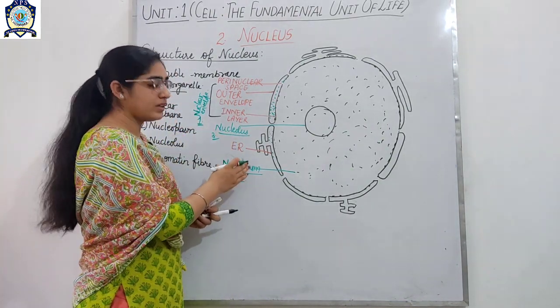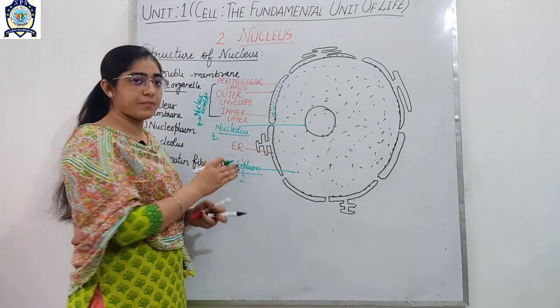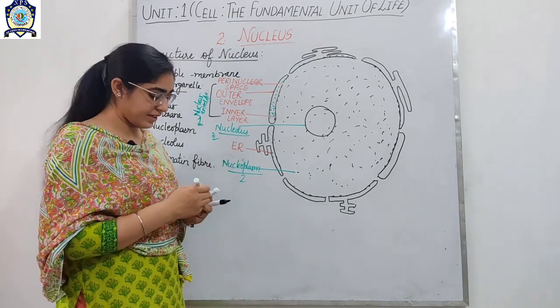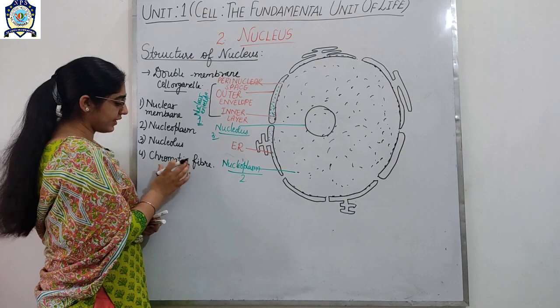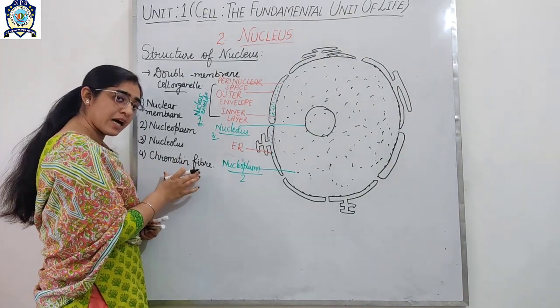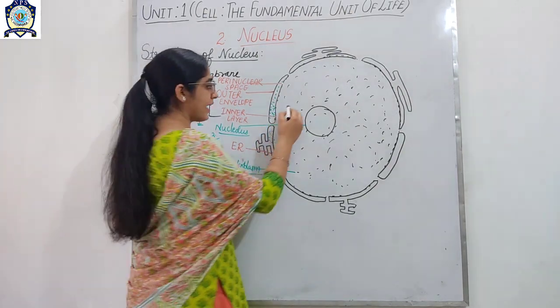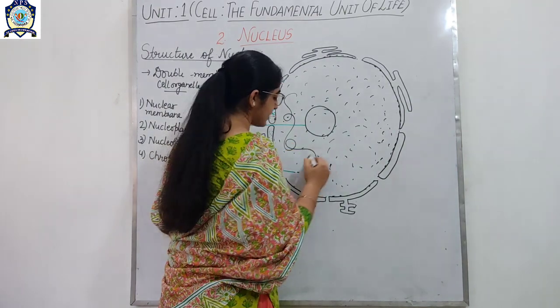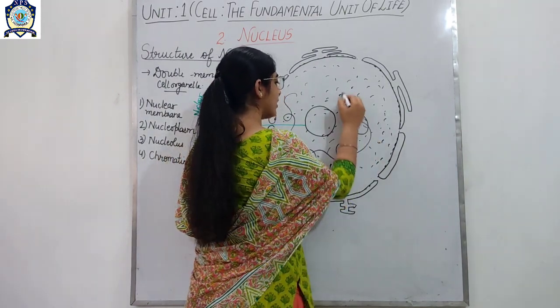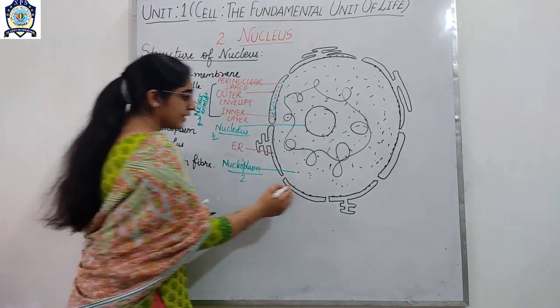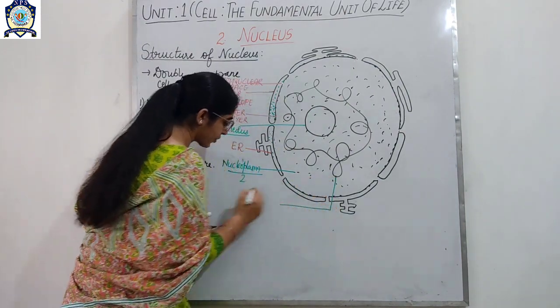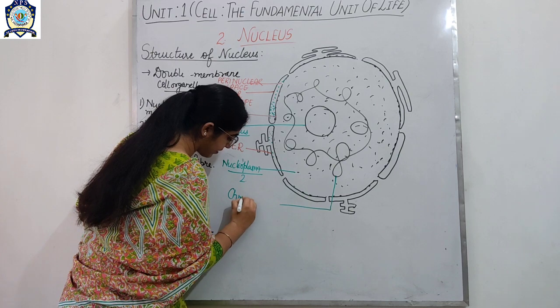One by one I will explain each and every part. I am just drawing here, and the fourth part, as I have written here, is the chromatin fiber or chromatin network. In this way, this is the network part, and this network part is known as the chromatin fiber.